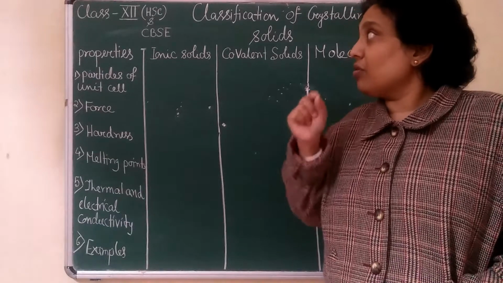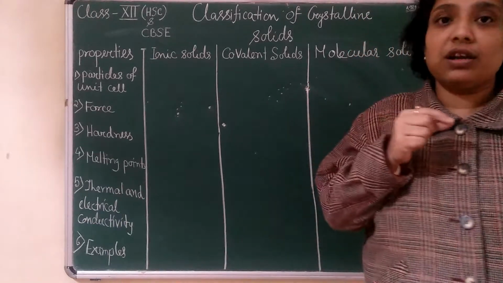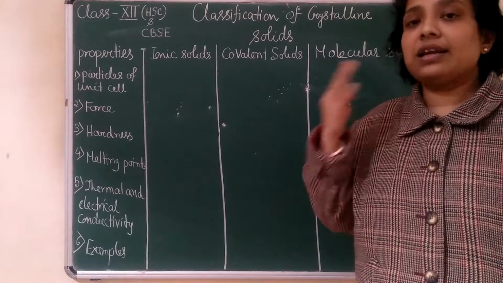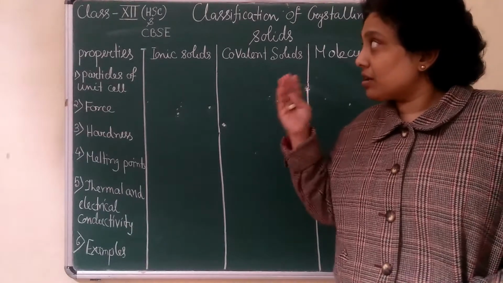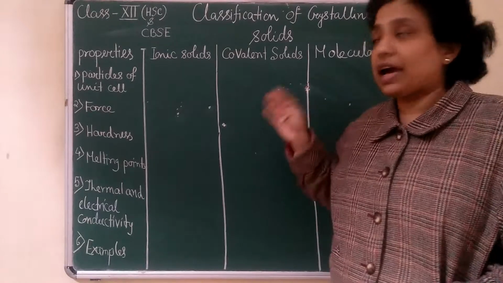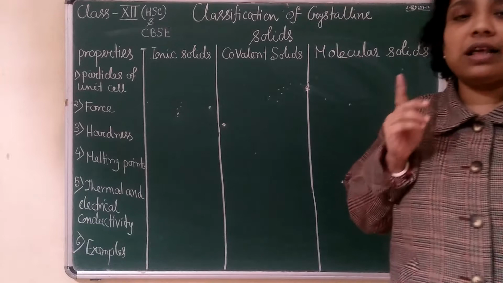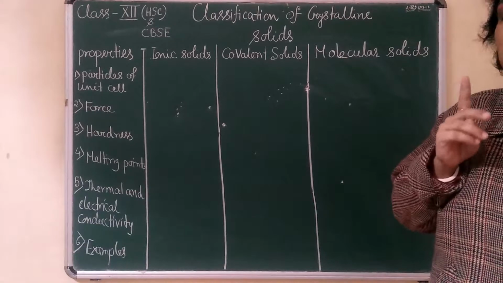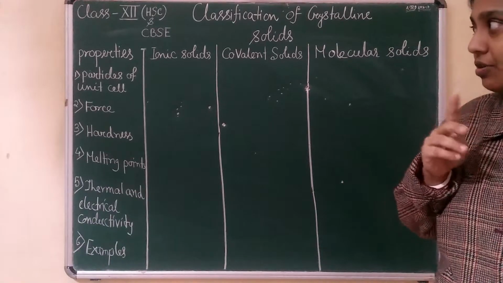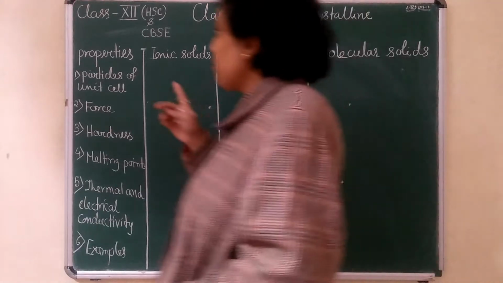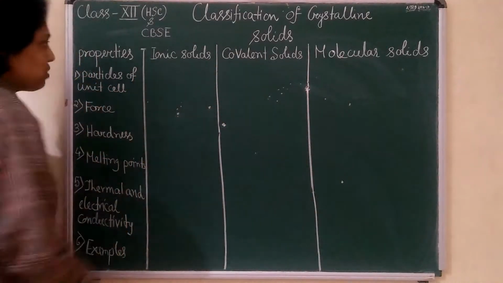Now these crystalline solids are again classified into four categories. What are those categories? Ionic solid, covalent solid, molecular solid and metallic solid. On the basis of these properties we will discuss.